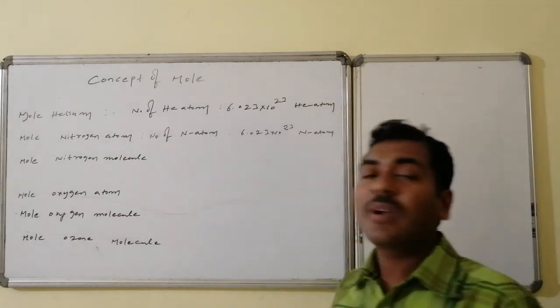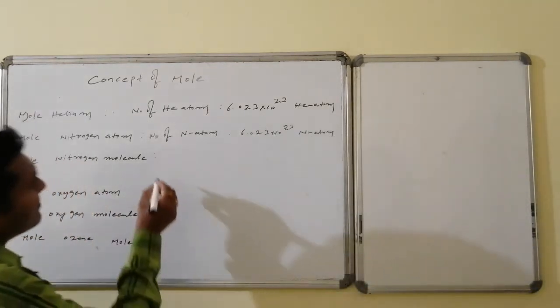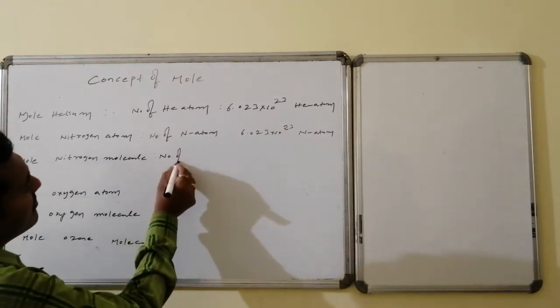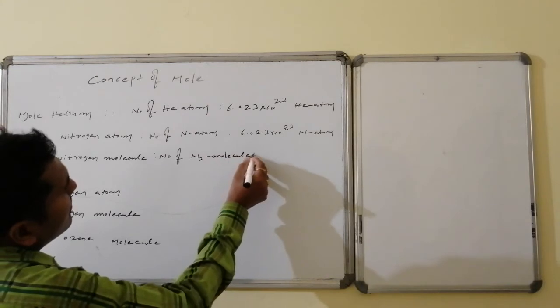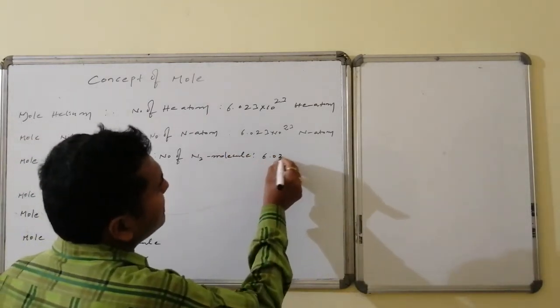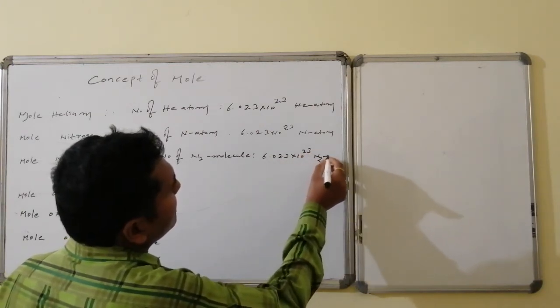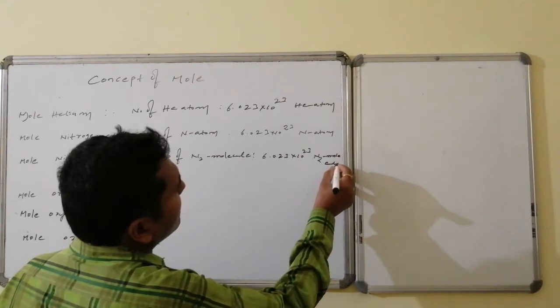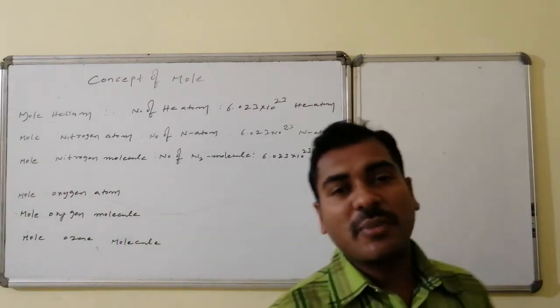Similarly, 1 mole of nitrogen molecules, here also N0 number of nitrogen molecules, which is equal to 6.023 × 10^23 nitrogen molecules.